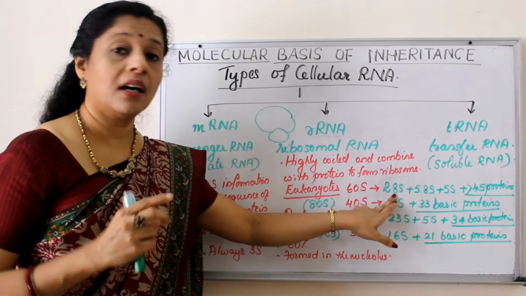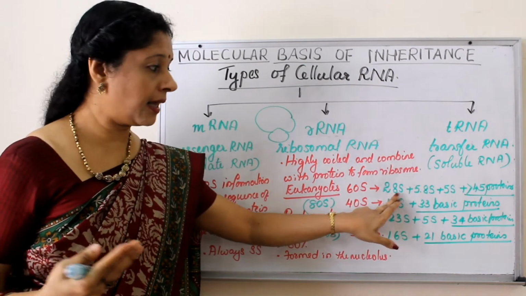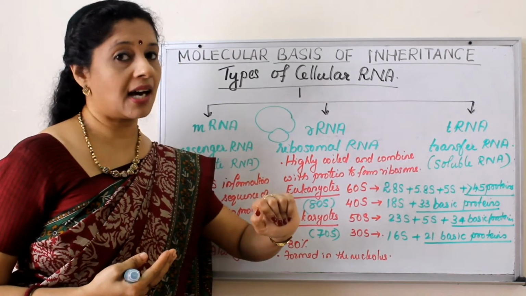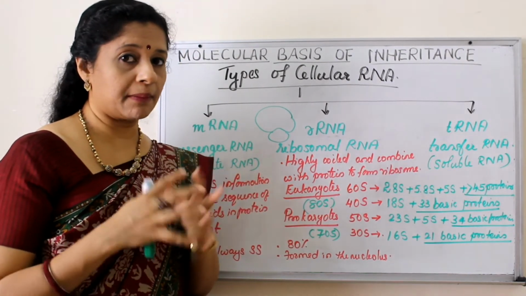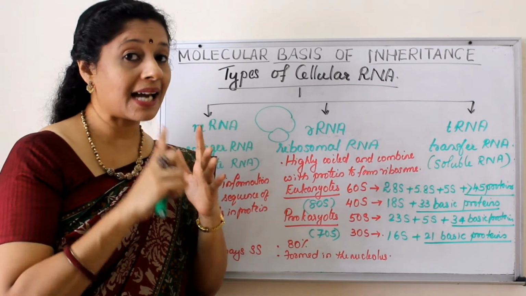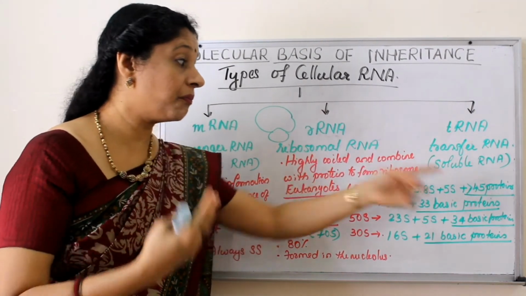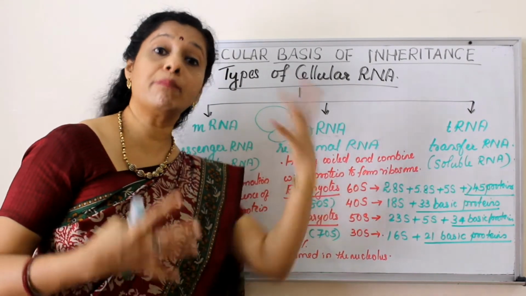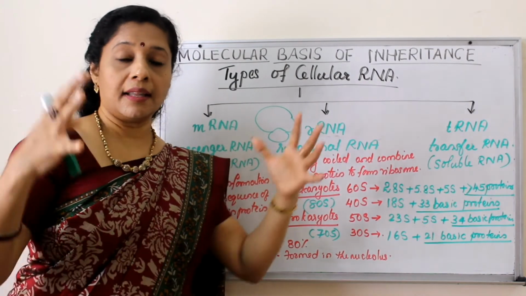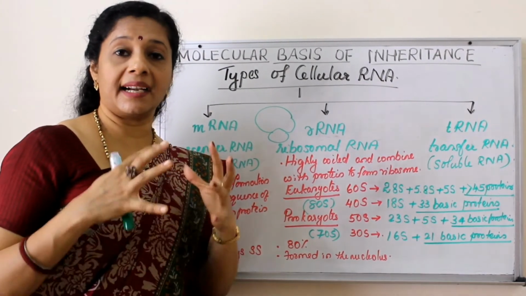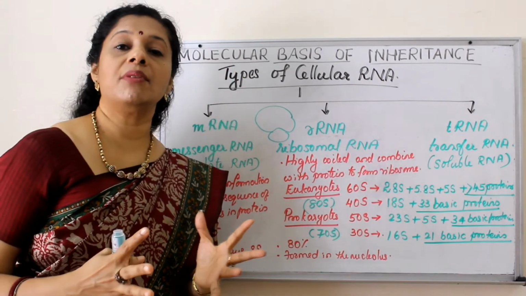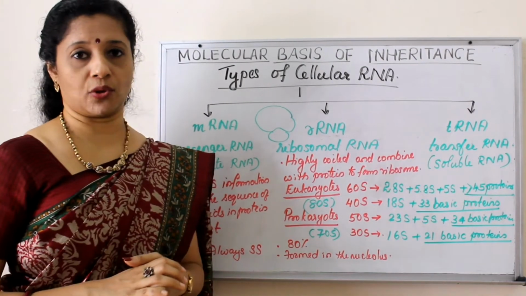This is actually a high molecular weight rRNA. This is a low molecular weight rRNA. So they combine three types, 28S, 5.8S and 5S. They combine with more than 45 types of basic proteins. They all come together as a complex and act as the larger subunit of the eukaryotic ribosome.